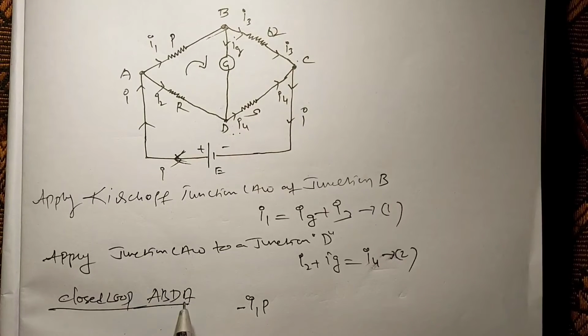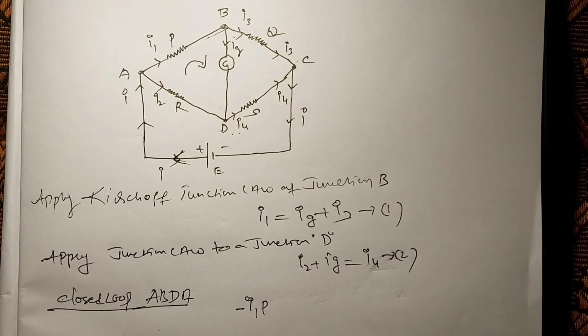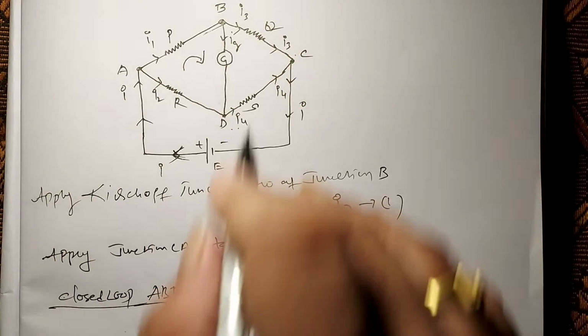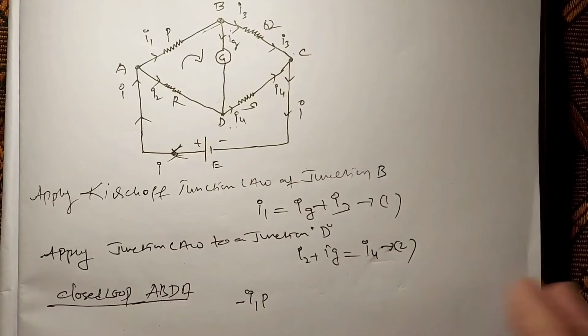path? ABDA. How do we read this closed path? ABDA. That means A to B, B to D, and D to A. That is our going path. Now take the product of current I1 and resistance P. I1 into P. If we go in the direction of current, that product is taken as negative. Right.